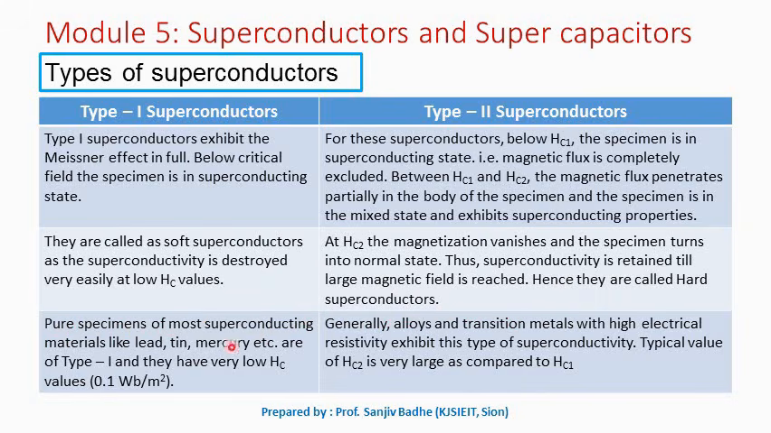Pure specimens of most superconducting materials like lead, tin, mercury, etc. are usually type 1 superconductors. They have very low critical field values, of the order of 0.1 Weber per meter square. And generally alloys and transition metals with high electrical resistivity exhibit type 2 superconductivity. The typical value of the upper critical field is very large as compared to the lower critical field and the critical field in the case of type 1 superconductors. So these are some of the differentiating points between type 1 and type 2 superconductors.